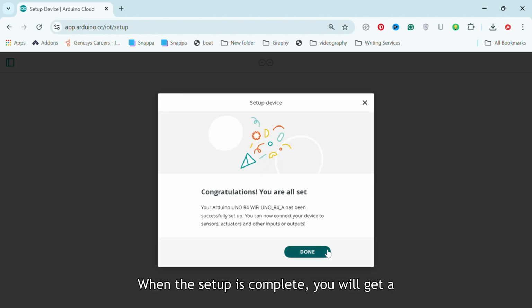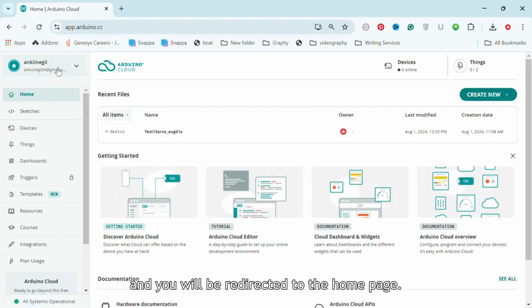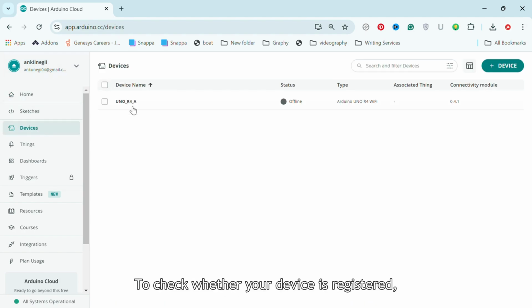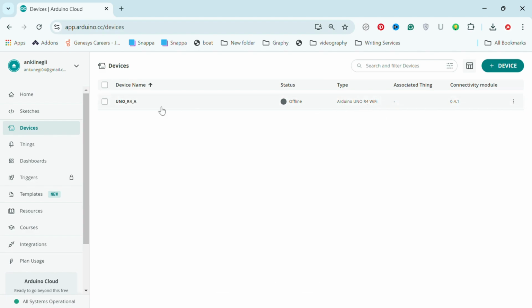When the setup is complete, you will get a message. Click Done and you will be redirected to the home page. To check whether your device is registered, go to the Devices section. Here's my board name, but it's still offline. So let's move on to the next step.